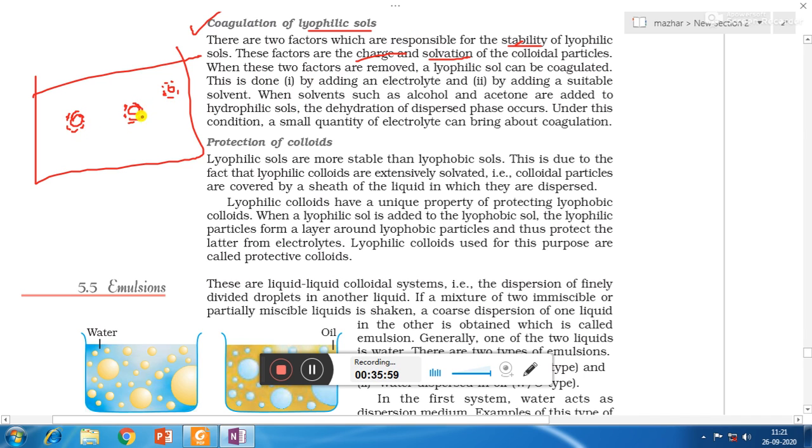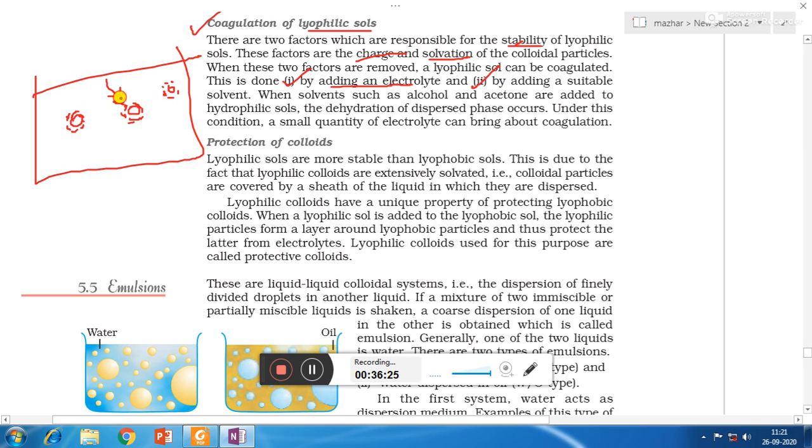So how can we remove charge? The charge can be removed by addition of electrolyte. And how can we remove solvation? By the addition of suitable solvent. So if you are adding a solvent which is lyophobic, so instead of lyophilic solvent, if you are adding lyophobic solvent, then lyophilic and lyophobic will repel each other.